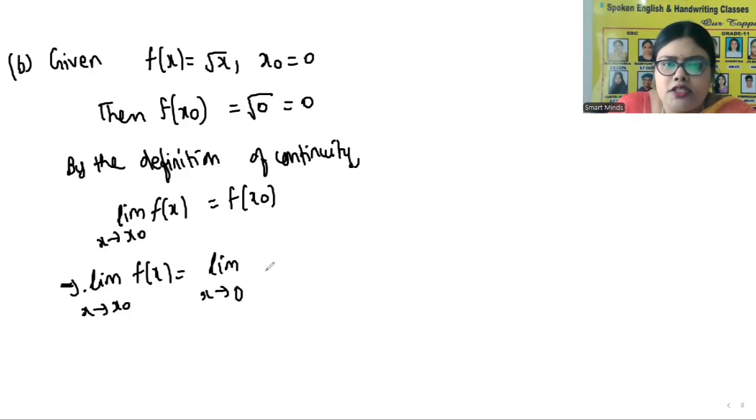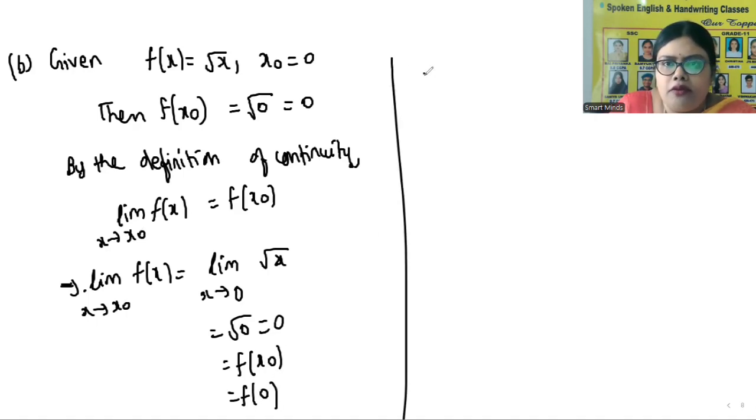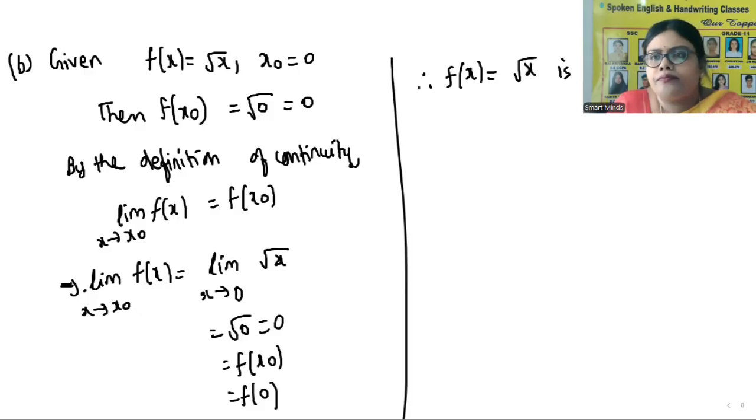So limit x tends to 0 root x. That is root 0, that is 0, which is equal to f of x naught, which is equal to f of 0. So therefore we can conclude f of x is equal to root x is continuous at x naught is equal to 0.